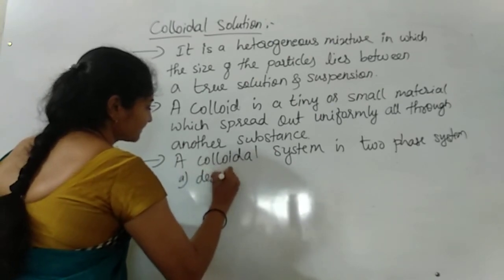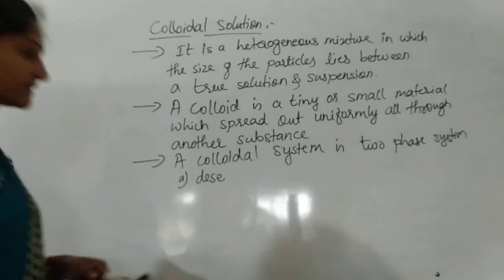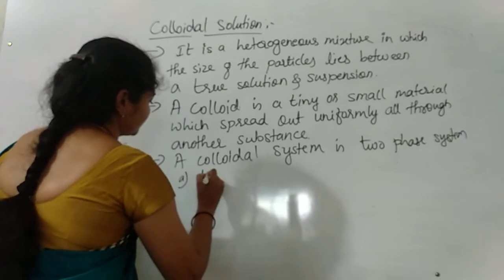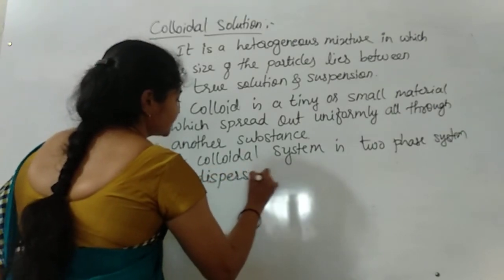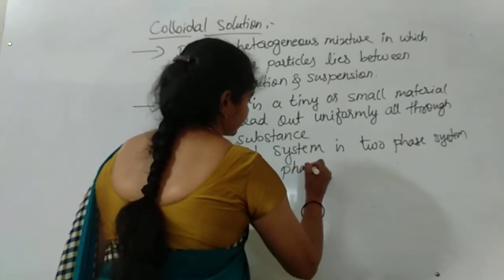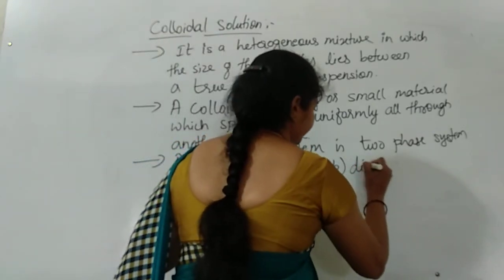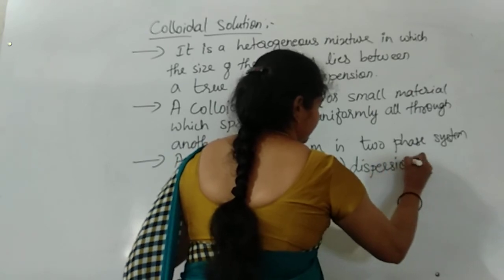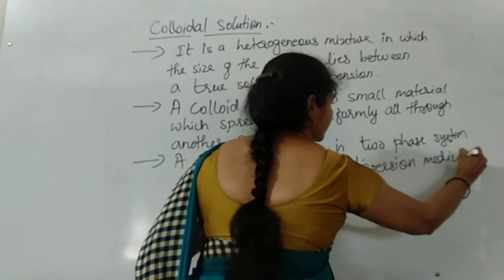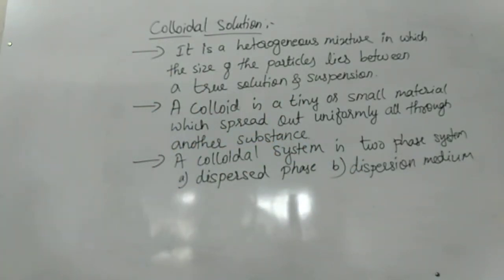One is the dispersed phase, and the second one is the dispersion medium. So the colloidal system is of two phases, dispersed phase and dispersion medium.